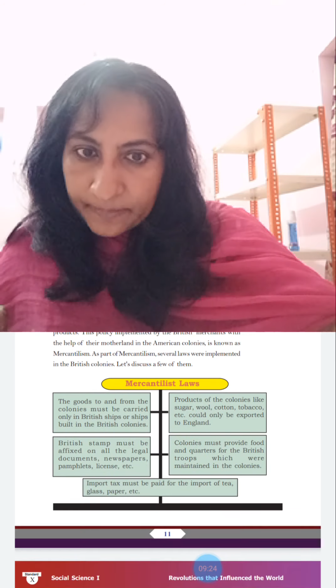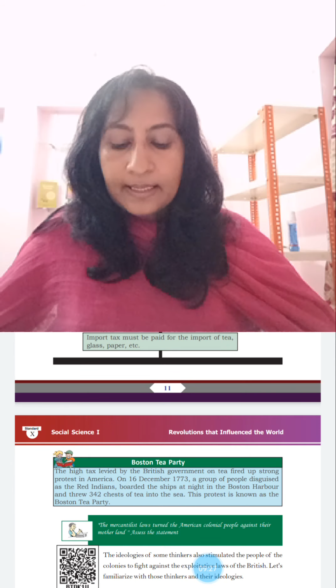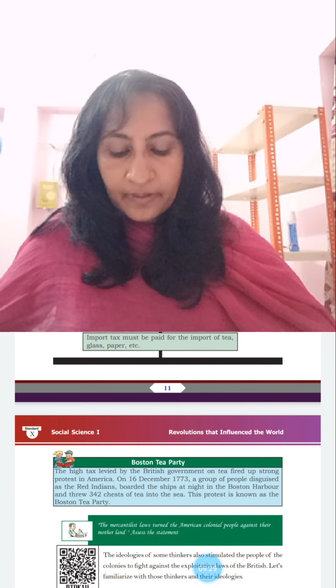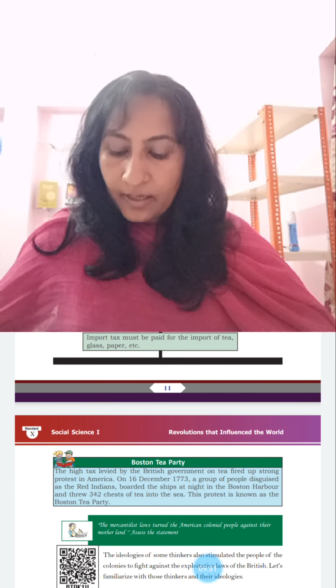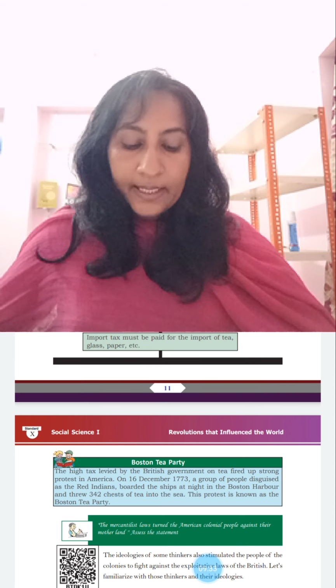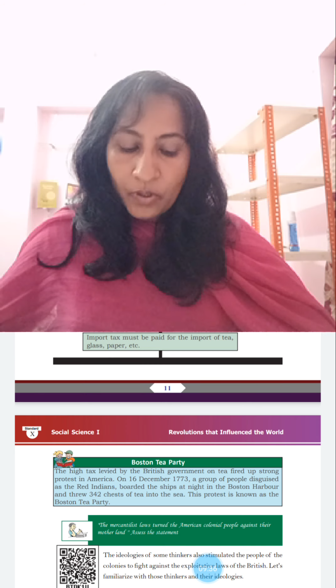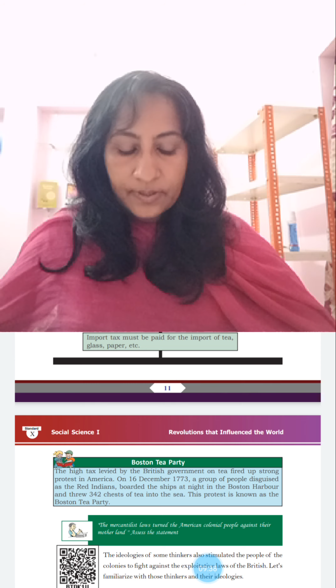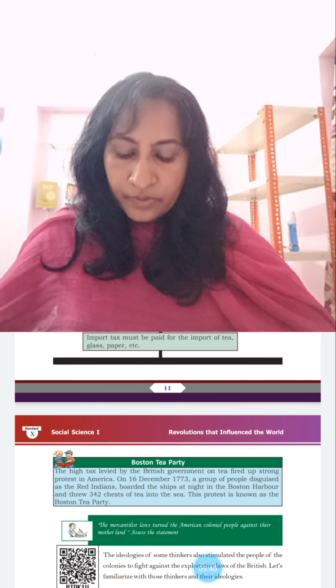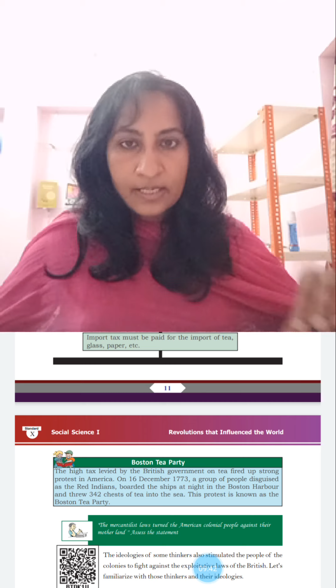Next, Boston Tea Party. The high tax levied by the British government on the tea fired up strong protests in America on 16 December 1773. A group of people disguised as the Red Indians boarded the ships at night in the Boston harbor and threw 342 chests of tea into the sea. This protest is known as Boston Tea Party.